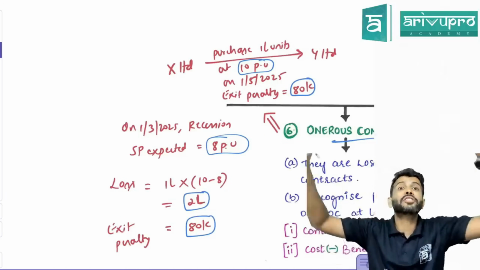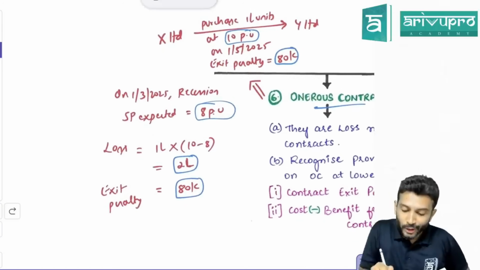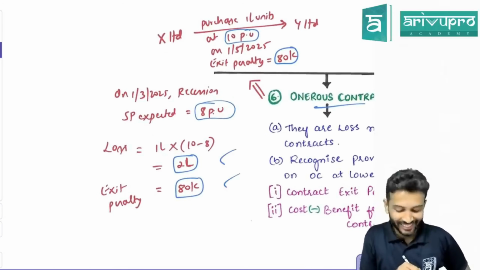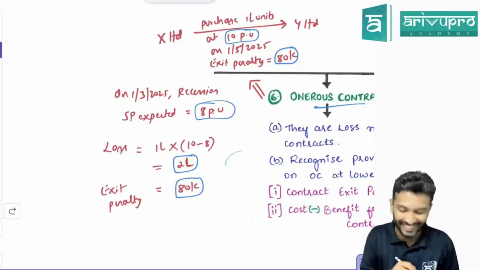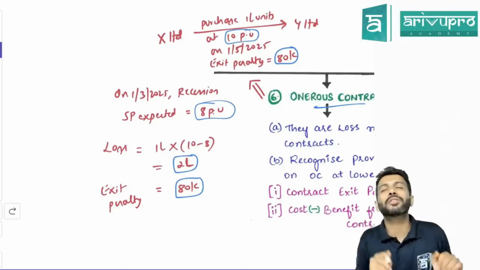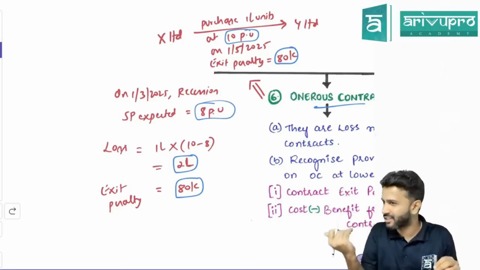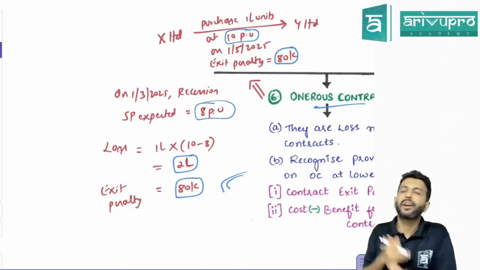Now you are a finance manager of this company. What you would like to do? You will go for a 2 lakh option or penalty option. That depends, sir. If we are in a bad mood, we will go for first option. If we are in a good mood, we will go for 80. Does it work like that? What does finance manager like to do? He will like to minimize the loss. Which option gives you the lowest loss? Exit penalty. That's what the standard also says.